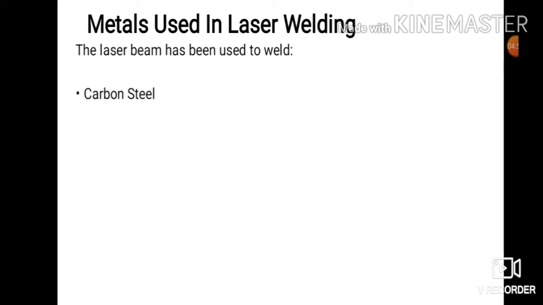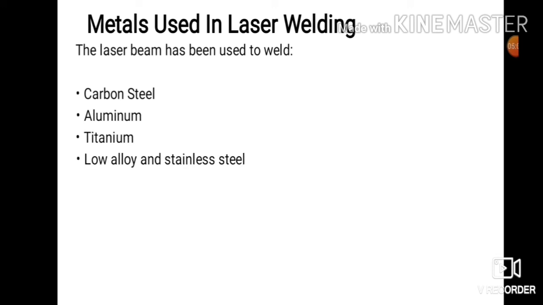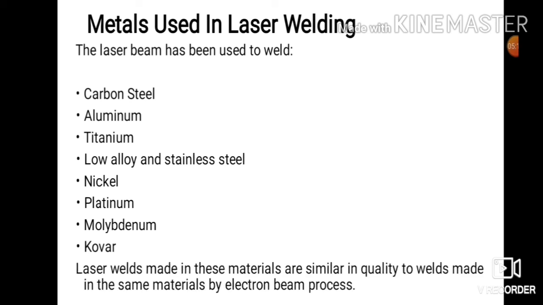So what are the metals that can be joined with the help of laser welding? These are carbon steel, aluminum, titanium, low alloy steel, nickel, platinum, molybdenum, cobalt. So these metals can be joined with the help of laser welding. Laser beam welds made in these materials are similar in quality to welds made in the same materials by the electron beam process.